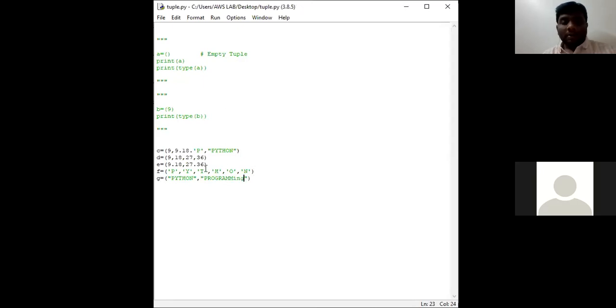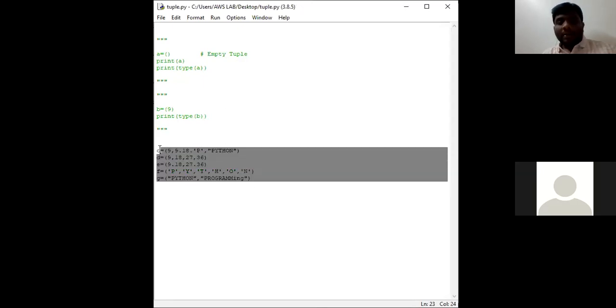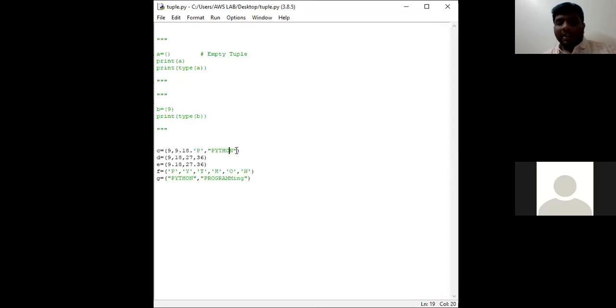Clear everyone? So all these are lists. C is a tuple data type. D is a tuple. E is a tuple. F is a tuple. G is also a tuple. But the difference between C, D, E, F, and G is that C is a tuple which consists of mixed data type elements. Here all the elements are of integer data type.